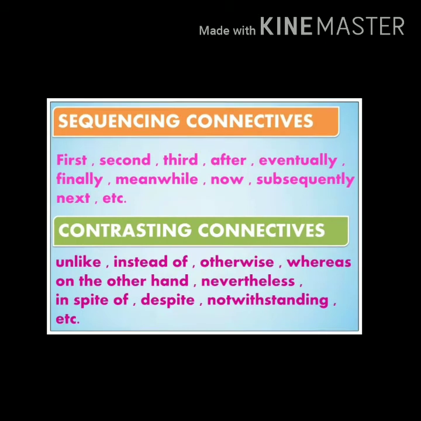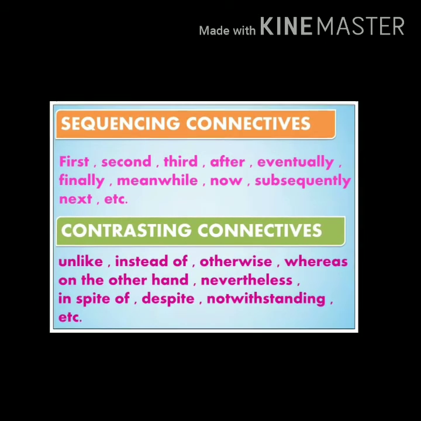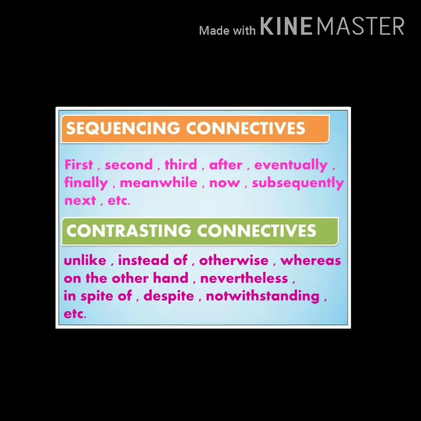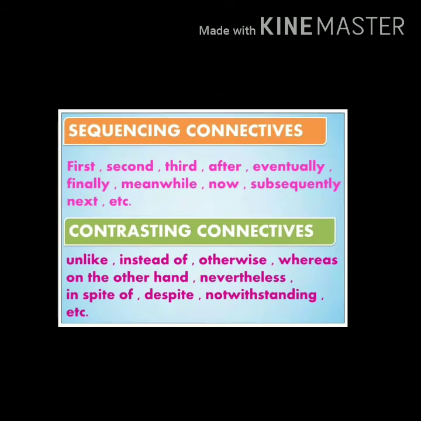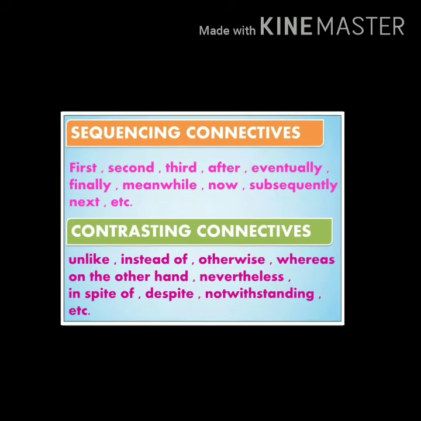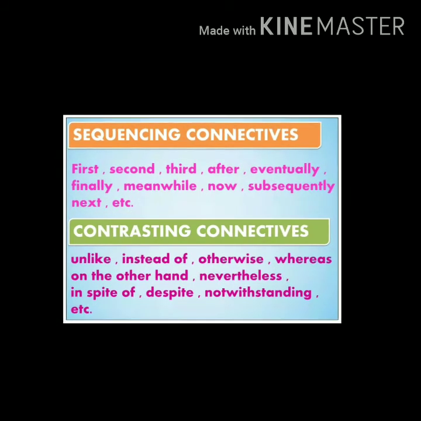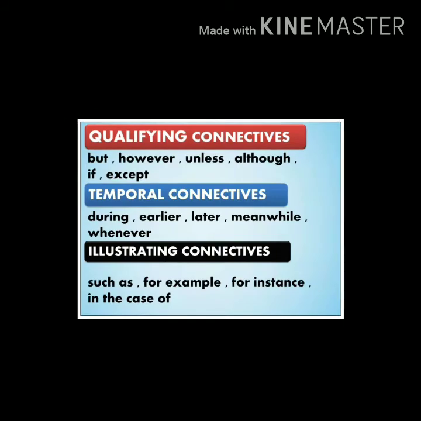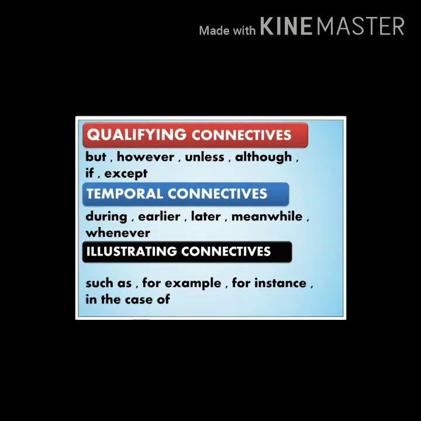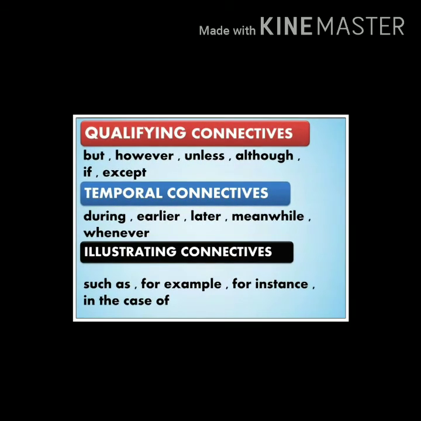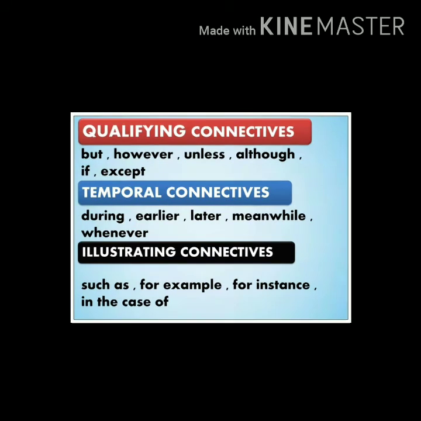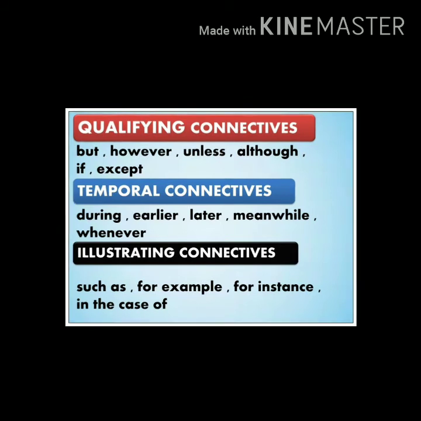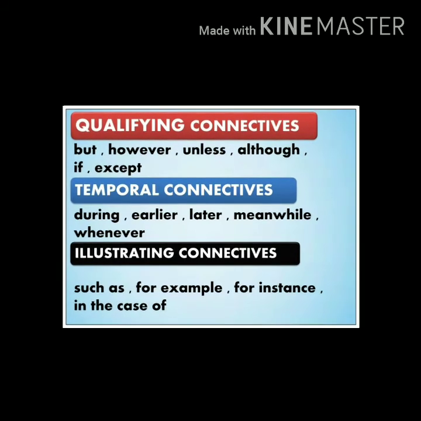Contrasting connectives. These connectives help to compare and contrast a thing or an idea in a sentence. Examples: unlike, instead of, otherwise, whereas, on the other hand, nevertheless, in spite of, despite, notwithstanding, etc. Qualifying connectives. These connectives help to explain why something may change because of something else. Examples: but, however, unless, although, if, except.